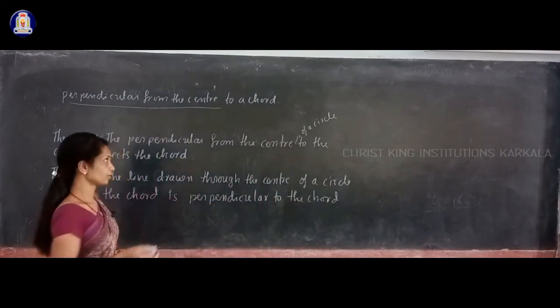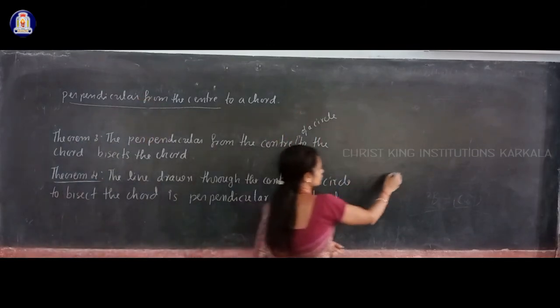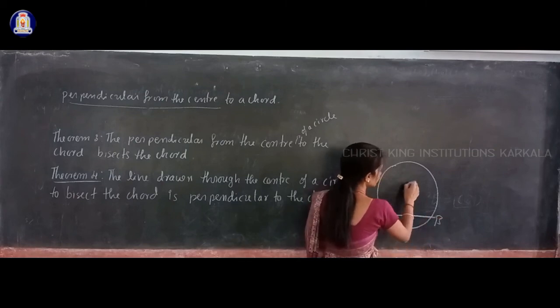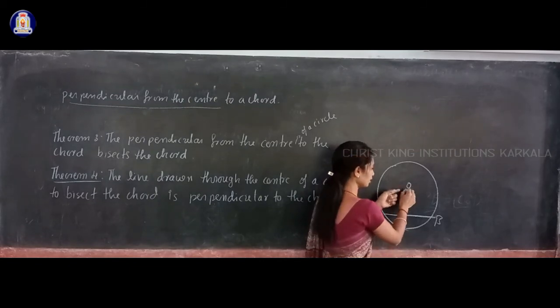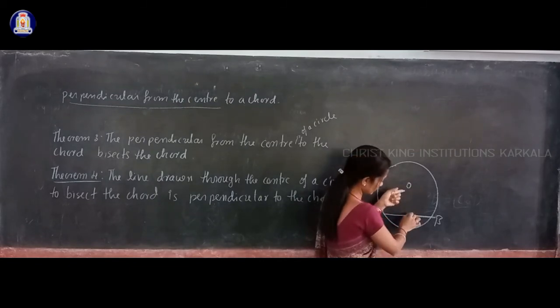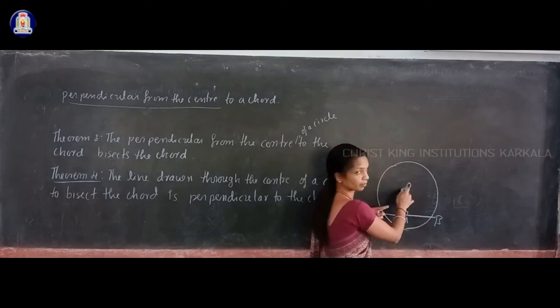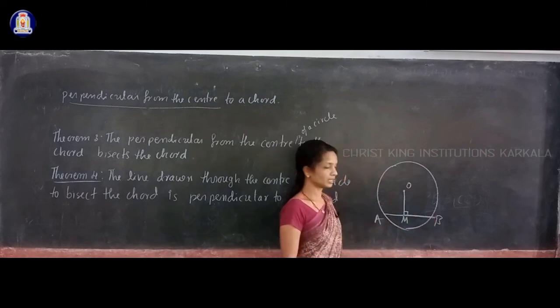Okay, chord of a circle. Suppose you draw one circle and one chord AB, and if O is the center of the circle, and if you draw a perpendicular from the center to this chord, suppose I draw OM, that is the perpendicular drawn from the center to the chord AB, then OM is called what?